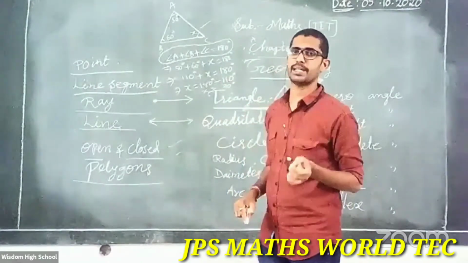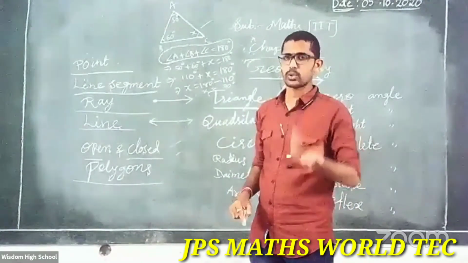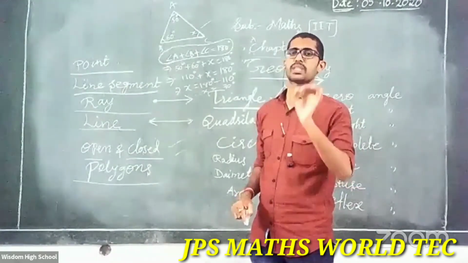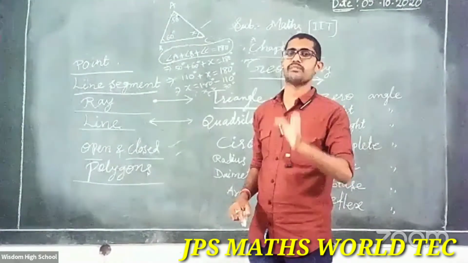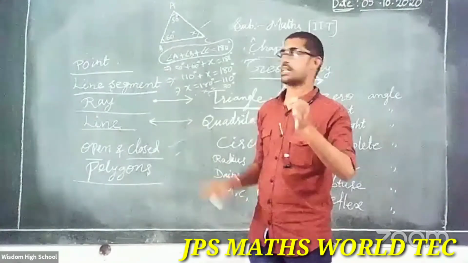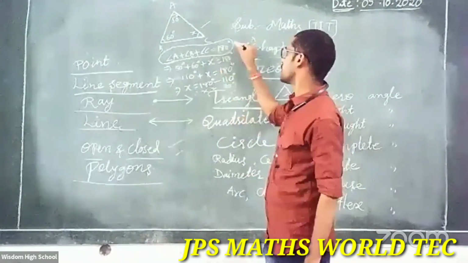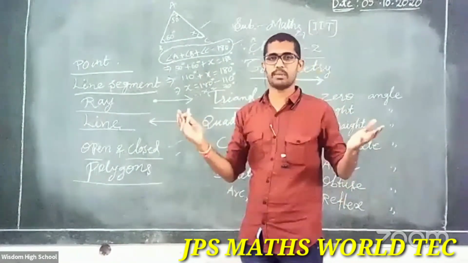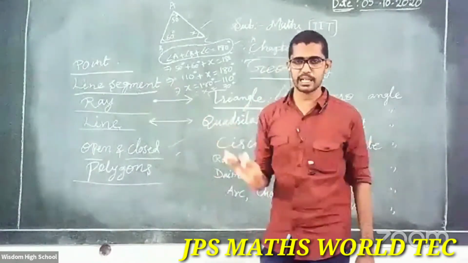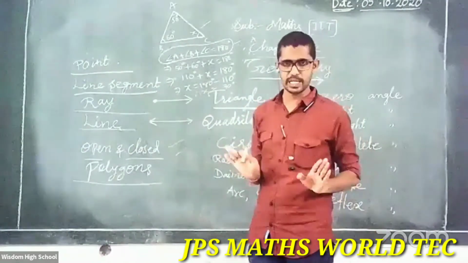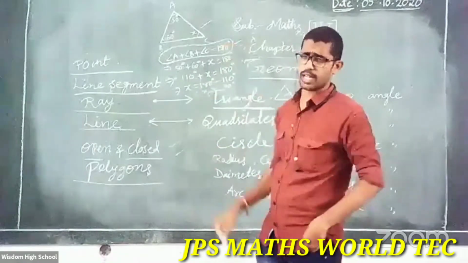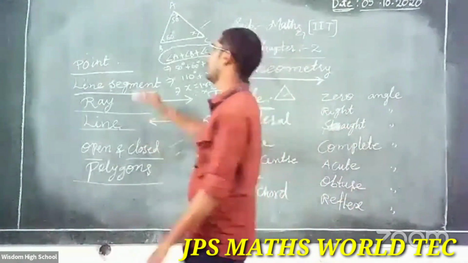And how to find the third angle or two angles? Just remember, the sum of the 3 angles of a triangle is 180 degrees. This one you will know. However many problems there are, it is so simple. Is this clear? Is the triangle clear? And the triangles by sides you will also know.